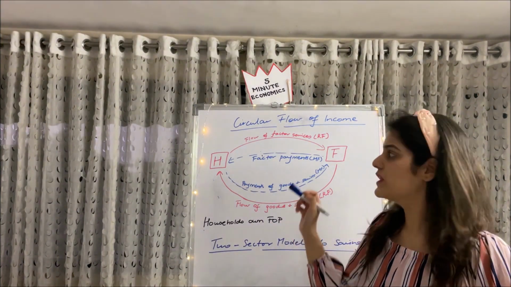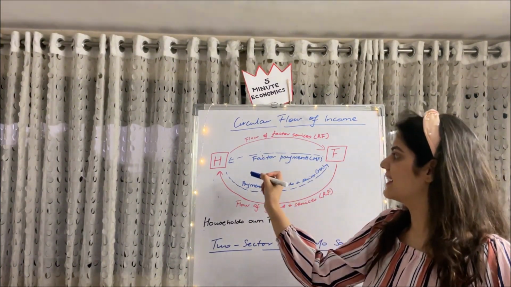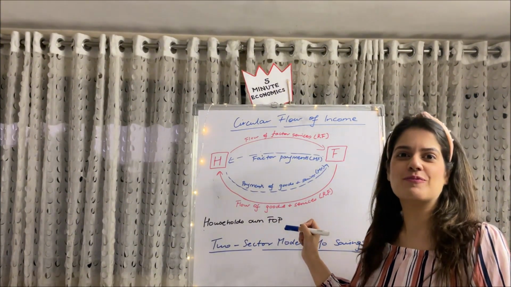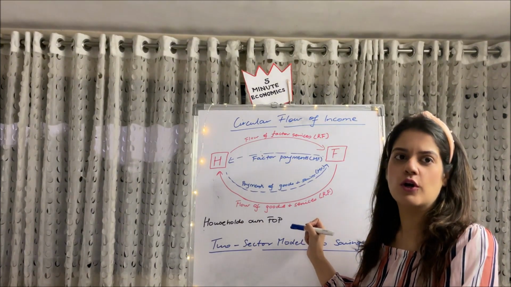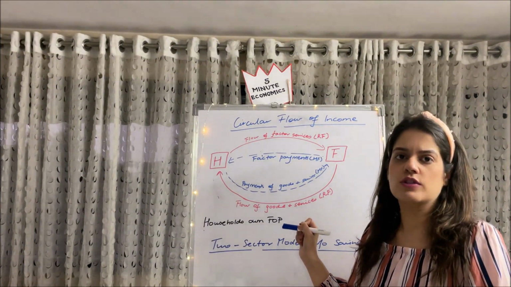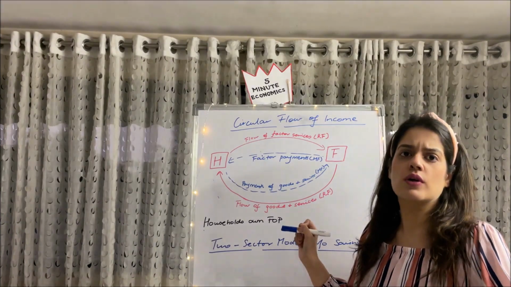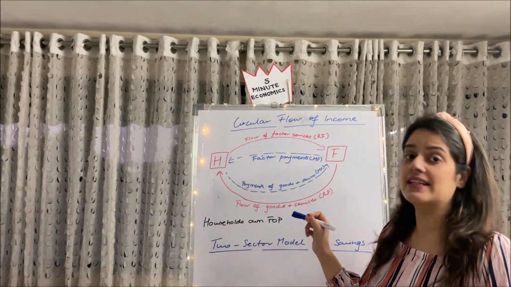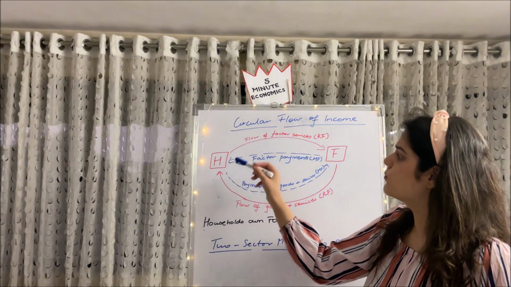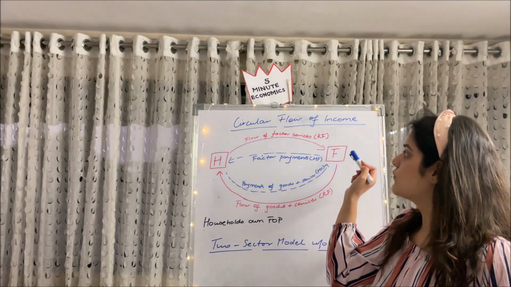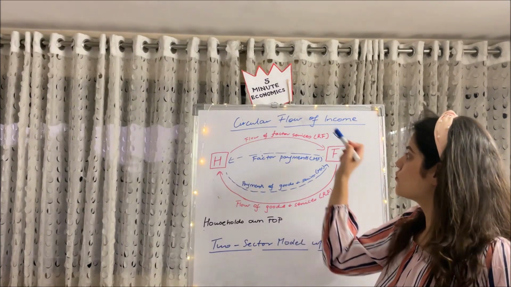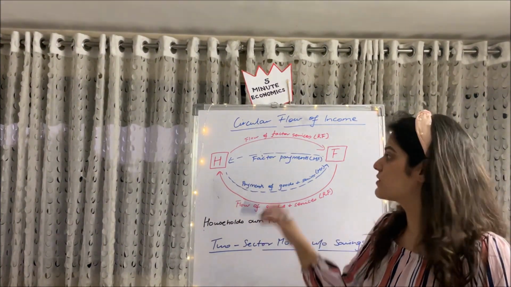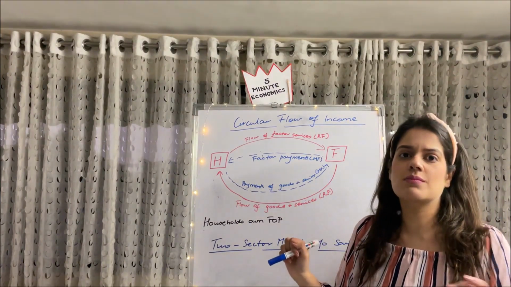So what do we notice? We notice that in the upper loop of the diagram, households are the ones who are owning factors of production. What are factors of production? Land, labor, capital and entrepreneur. And when household offers that to the firms, they are giving rent, wages, interest, profit respectively in return for the services offered by the households to the firms. So in the upper loop, we notice that household is offering, the flow of services is going from household to firms. That is the real flow. Whereas firms makes payments to the households in the form of factor payments, which is the money flow.